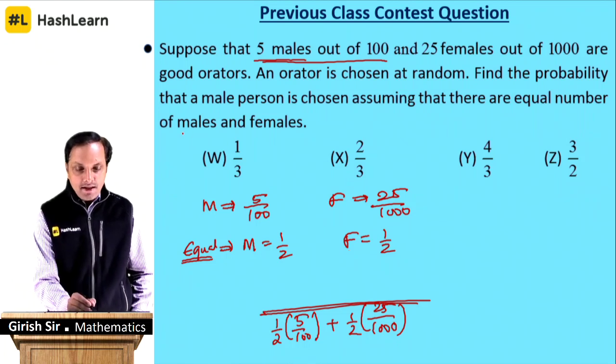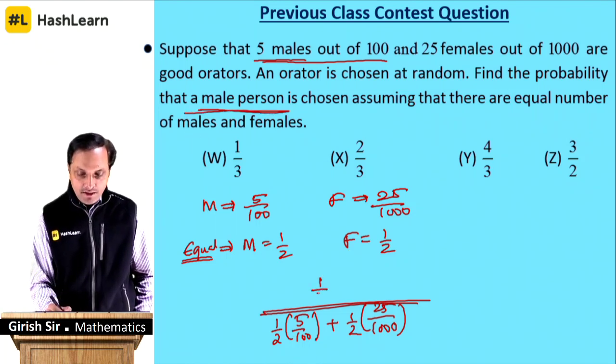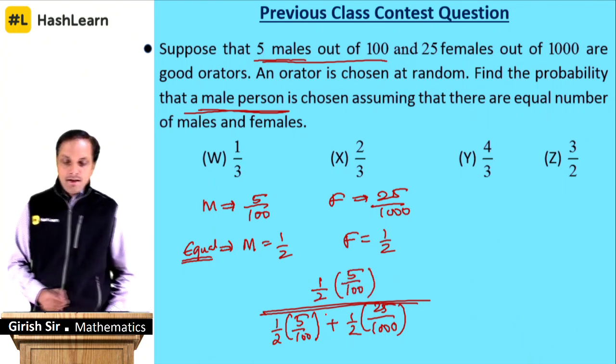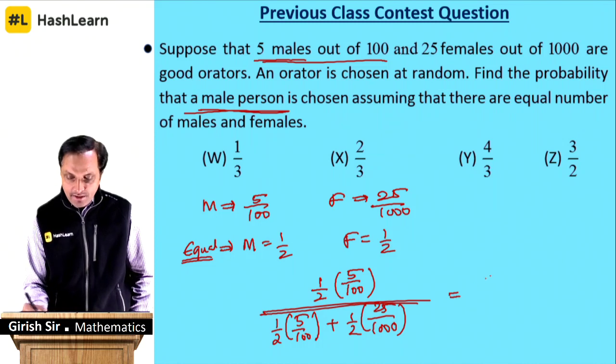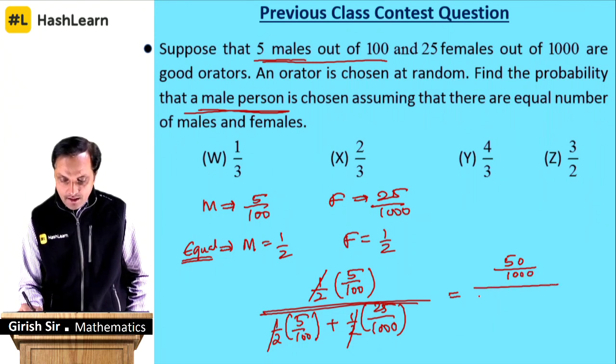What is the probability that a male person is chosen? Whatever the males are, you put it in the numerator. The half cancels everywhere. 50 by 1000 in the numerator, and in the denominator 50 by 1000 and 25 by 1000.